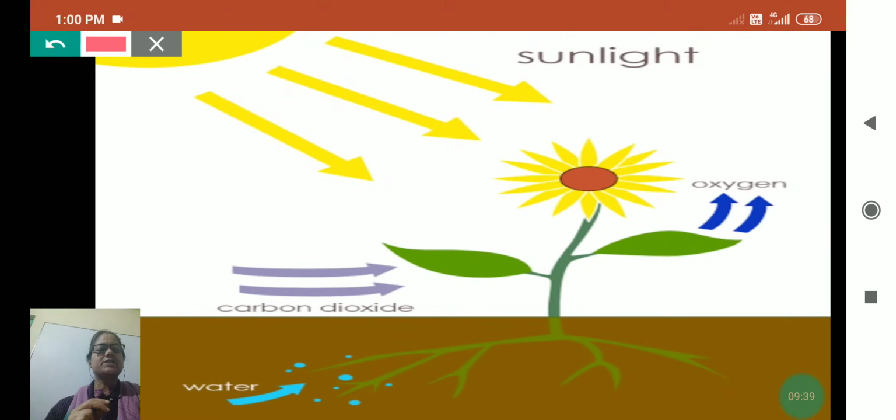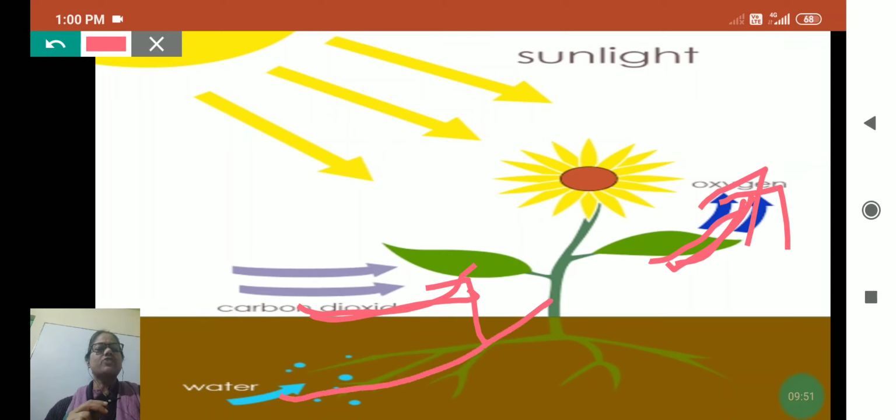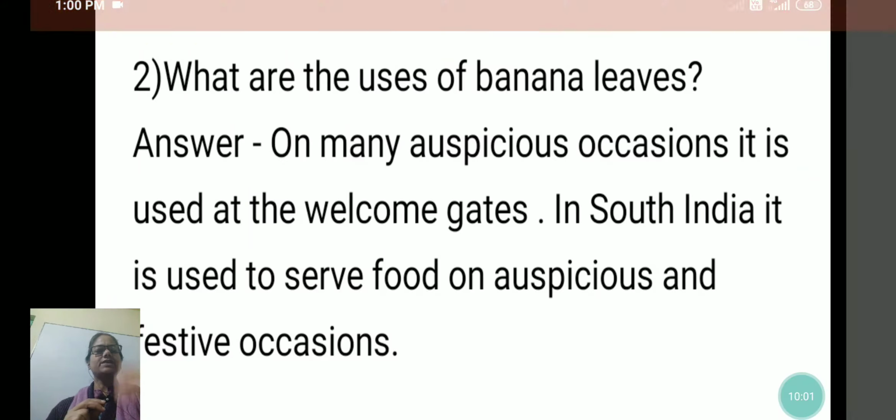It is taking in carbon dioxide from the atmosphere and giving out oxygen, and water it is taking from the ground. This leaf which has the green pigment is the part that makes the food in the presence of sunlight. Now we will go to the next question.